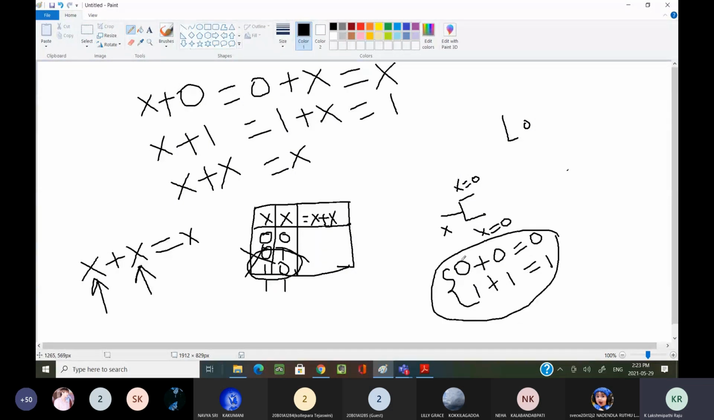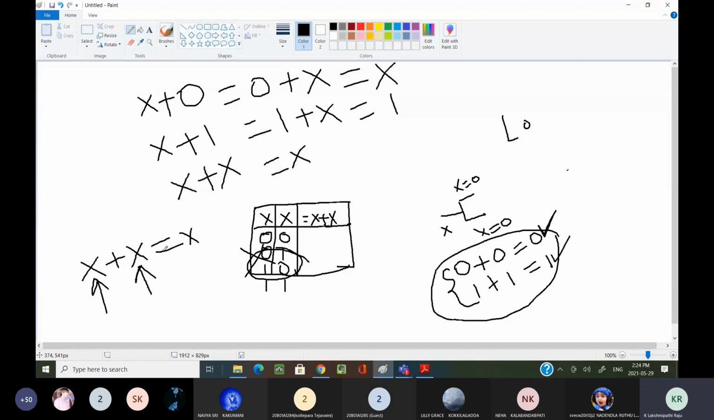Now x equals 0. If the first value is 0, the second value I should also consider the same. 0 plus 0, you are going to get 0. Now 1 plus 1, what are you going to get? 1. That means whatever value you give as x, the same value you are going to get as output.